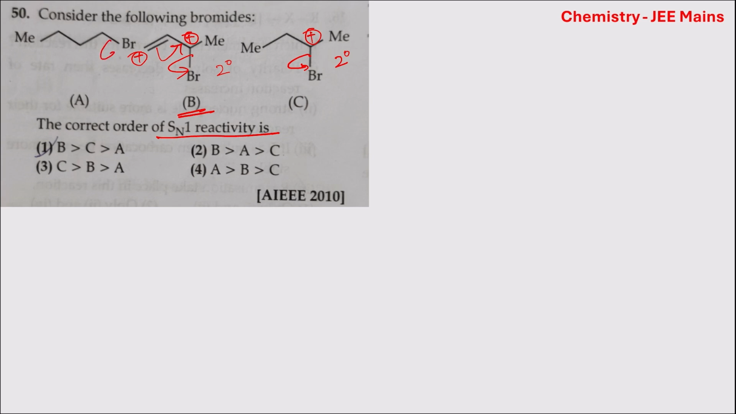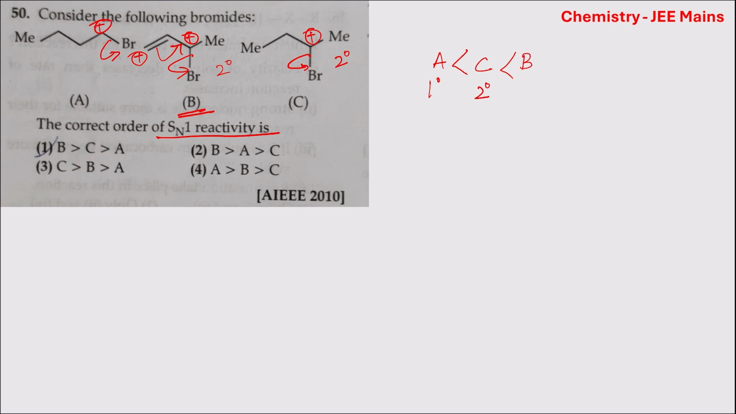Now here, when the carbon-bromine bond breaks, a primary carbocation is formed. So primary is less reactive than secondary. So the least reactive is A, and out of B and C, compound B is more reactive than compound C, and out of A and C, C is more reactive than A because C forms a secondary carbocation, and this one is primary.